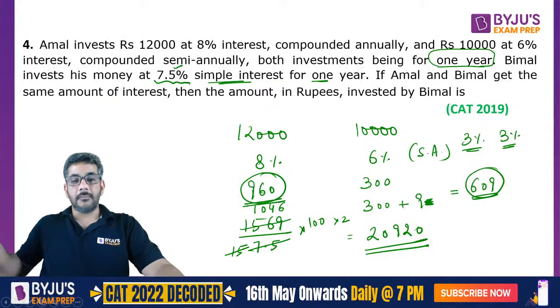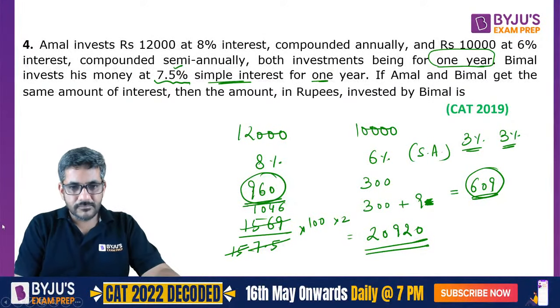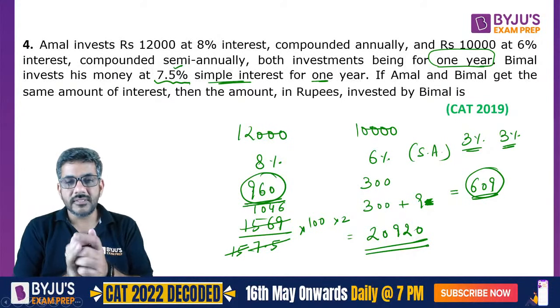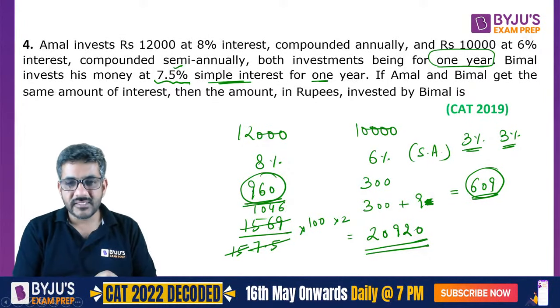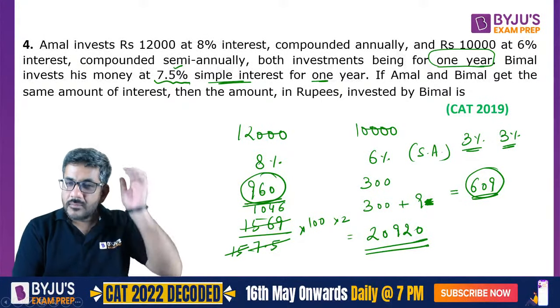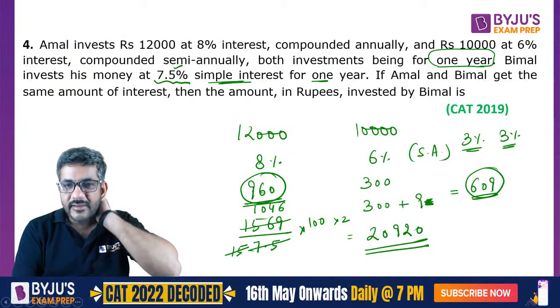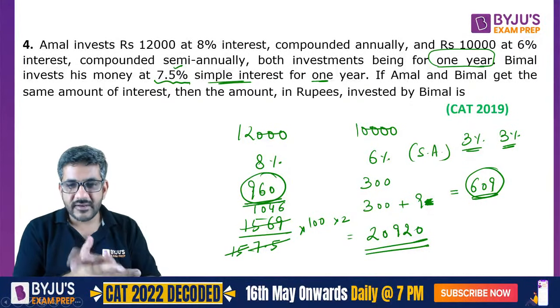20,920 rupees is the amount invested by Bimal. That should be the correct answer. So yes, I see that Pradyumna has given the right answer for this question. Vijay probably made some silly mistake. Vijay probably आपने 9 मिस कर दिया मेरे ख्याल से, जो 300 plus 9 वाला 9 था. Pratik got 20,920. Okay, Chaya got 21,920. Okay, she corrected it later on.